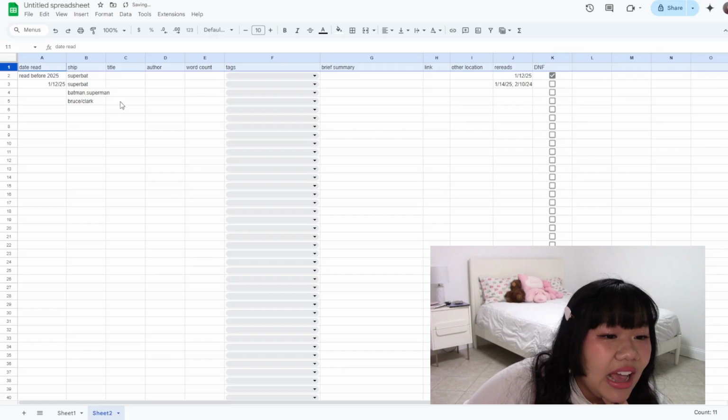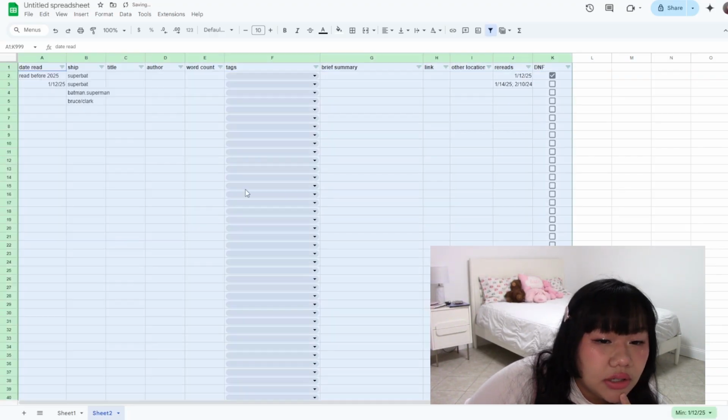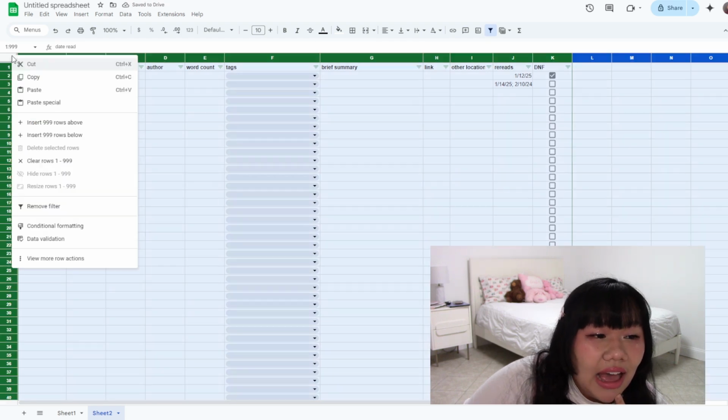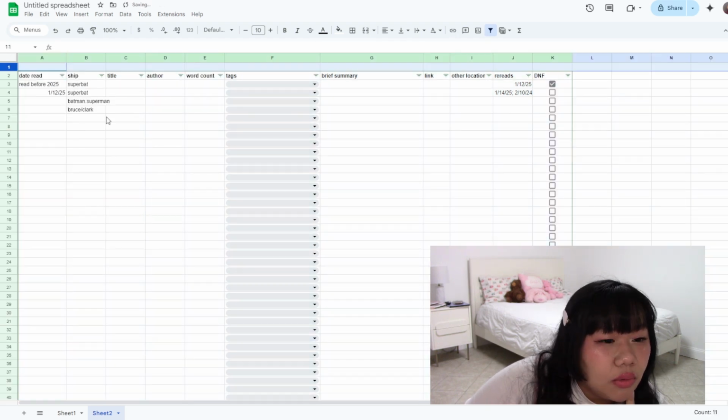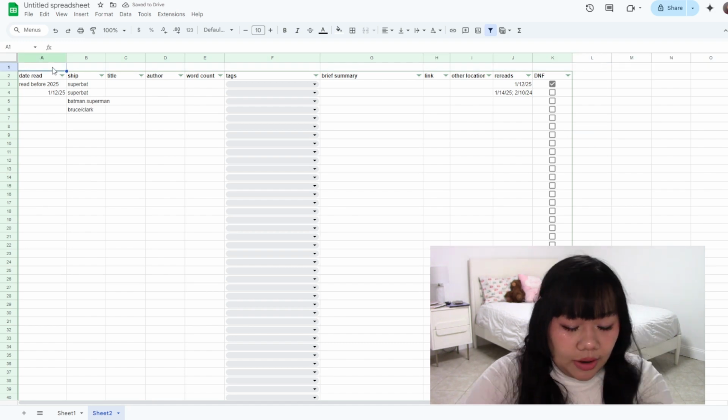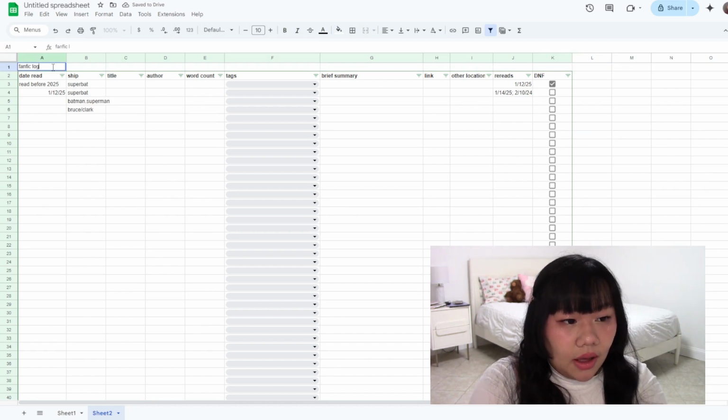Okay, bye. Now when I create the filter, I can add a row above, and this is where I can put fanfic log.